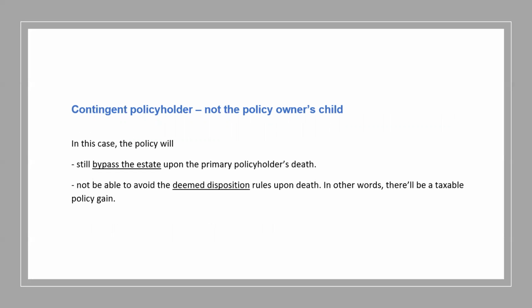All right, so what if the policyholder before his death named someone other than his child as the contingent policyholder? All right, let's have a look. Number one, the policy will still bypass the estate, which is good. There'll be no probate tax. However, the deceased policyholder would not be able to avoid the deemed disposition because this contingent policyholder is not his child or his spouse. So the policy will be fully taxable.